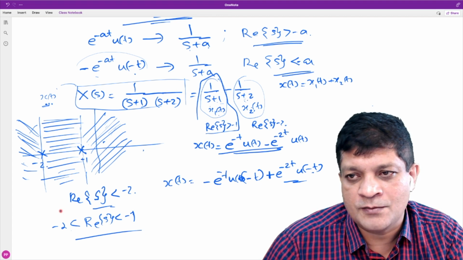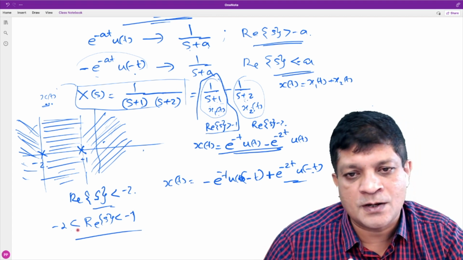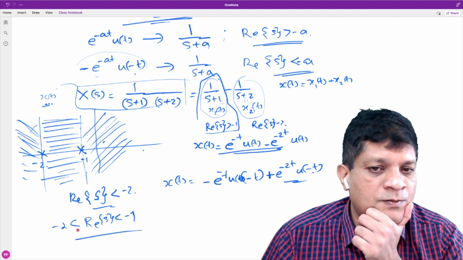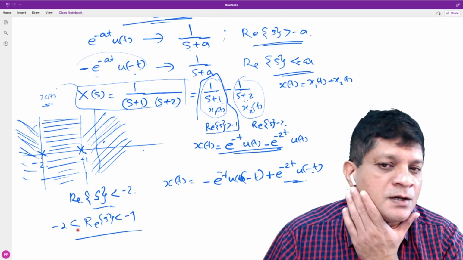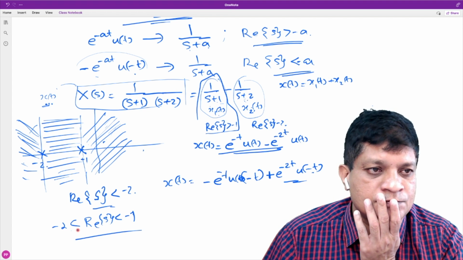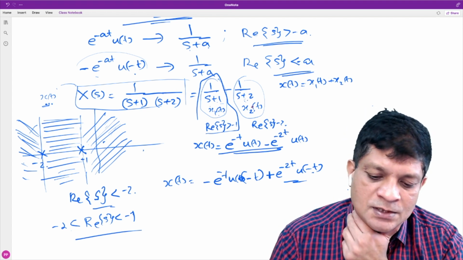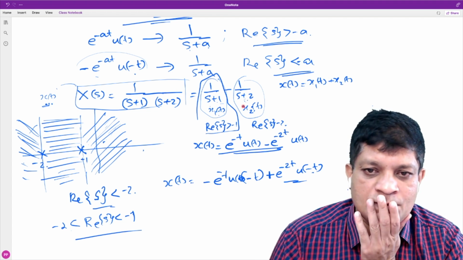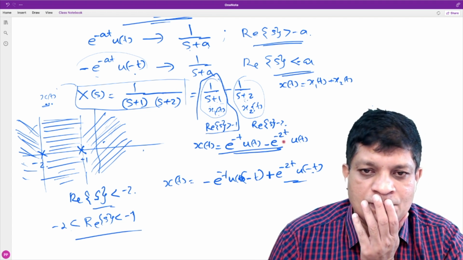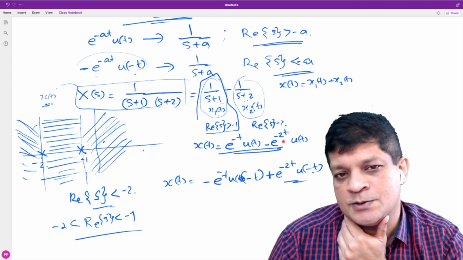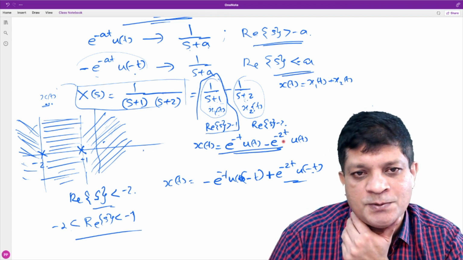If the ROC is a vertical strip, then what is the nature of the signal x(t)? It is a two-sided signal. Then what about the signals x1(t) and x2(t)? One should be left-sided and one should be right-sided. Which one should be left-sided?